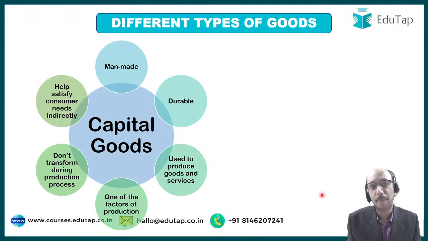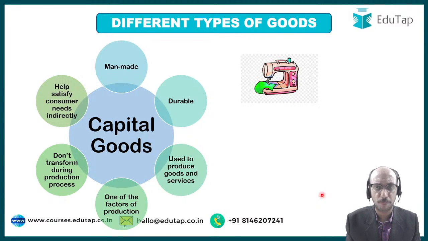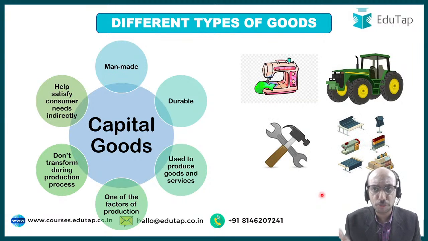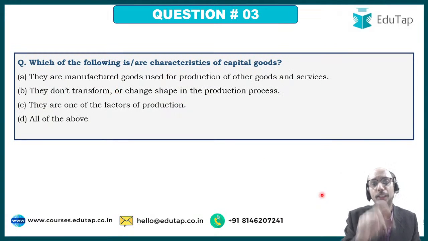That is what capital goods are. So you should know the definition of capital goods, and you should know all these features of capital goods, and if you know them, your life is very simple in the examination. So this sewing machine, this tractor, these hammers and tools and these equipments and these machineries, these are all examples of capital goods. Now based upon this understanding, I am requesting you again to please be kind enough to answer these questions.